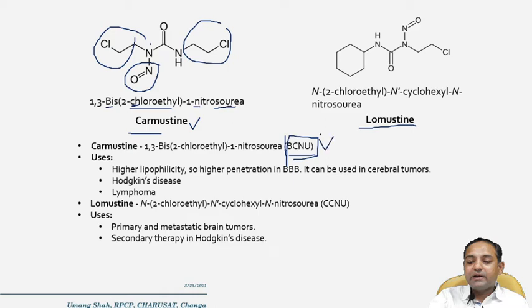So BCNU is the code for carmustine, and lomustine is the same, only there is a change at this position in the structure of carmustine. Instead of the chloroethyl group, a cyclohexyl ring is there. So it is called CCNU, that means chloro cyclohexyl nitrosourea, CCNU, that means lomustine. Due to higher lipophilicity and higher penetration into the BBB, it can be used in cerebral tumors. It is also used in Hodgkin's disease as well as lymphomas. The uses of lomustine are primary and metastatic brain tumors as well as secondary therapy in Hodgkin's disease.